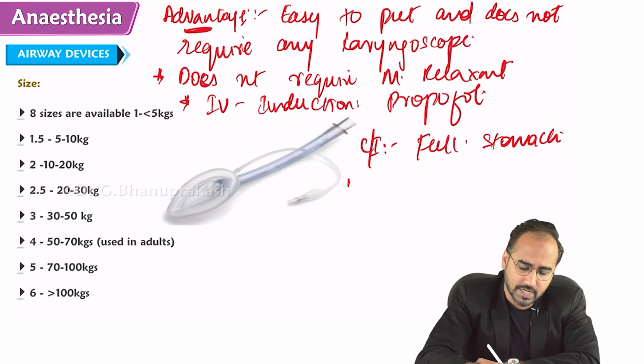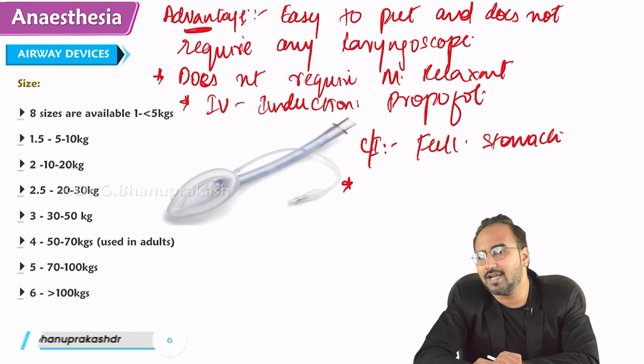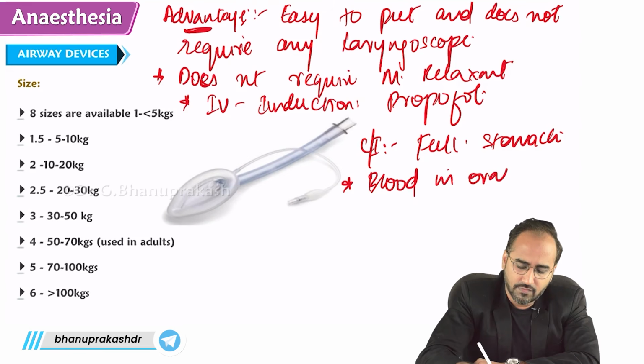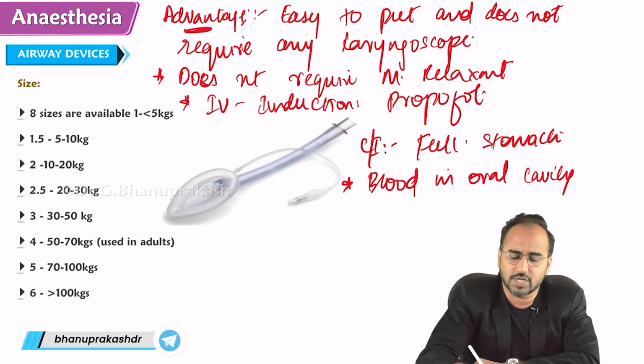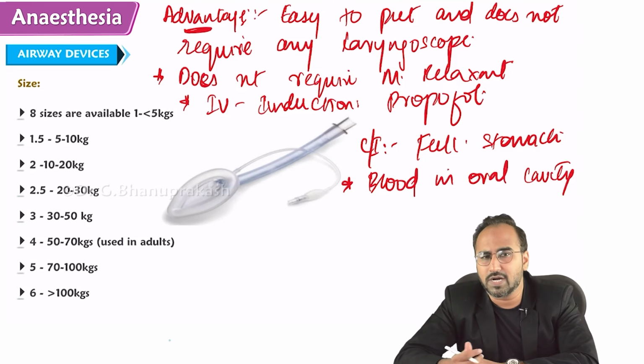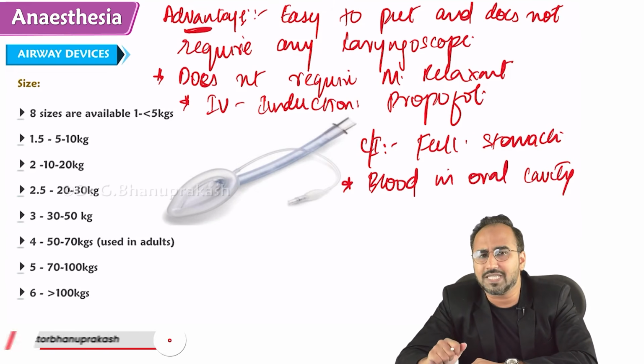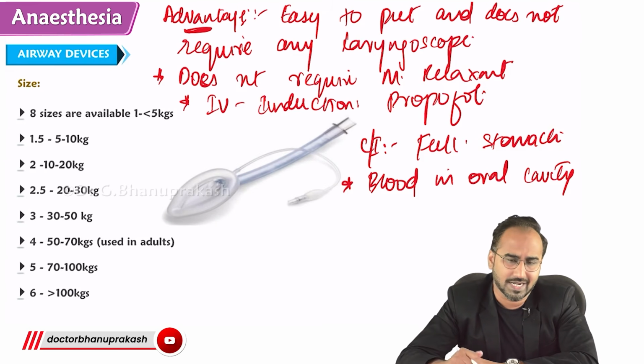Apart from full stomach, LMA is also contraindicated if you have blood in the oral cavity. Why, sir? Because if there is blood in the oral cavity and you put an LMA, you are pushing the blood into the lungs, which can cause aspiration.